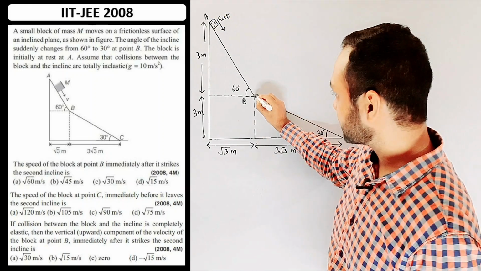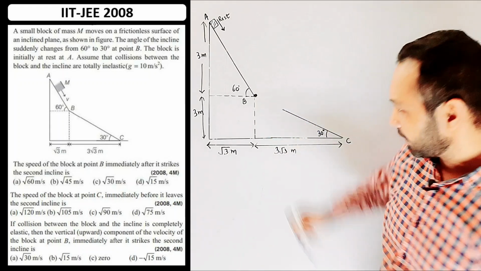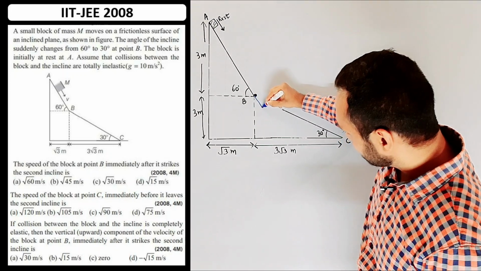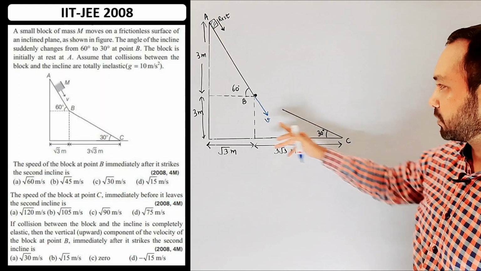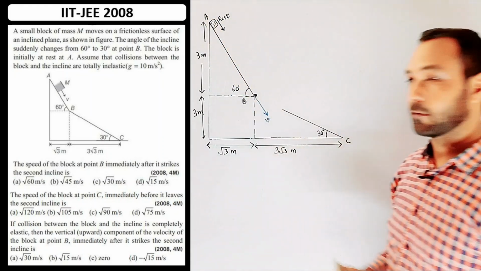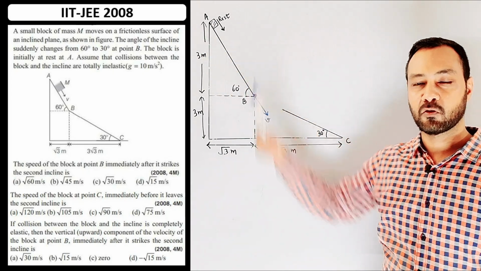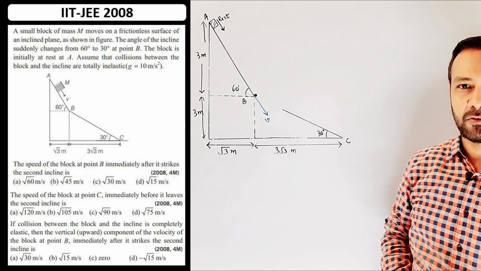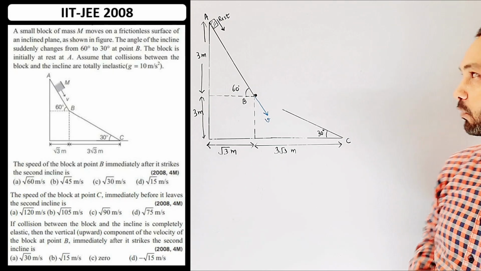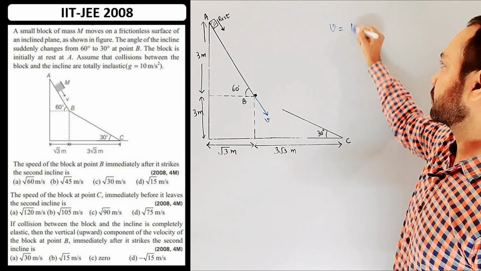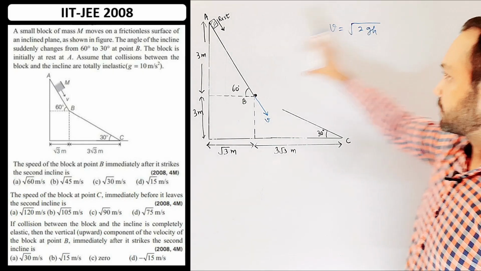The block reaches here, and just before colliding with the other incline its velocity is say v, and because it has come up to here by traveling along the incline, this velocity direction is along the first incline. The forces are weight and normal, only the two forces, no friction, so its energy is conserved. So the gain in kinetic energy is equal to loss in potential energy. So this velocity will be square root of 2gh, where h is the distance fallen, which is 3 meter.